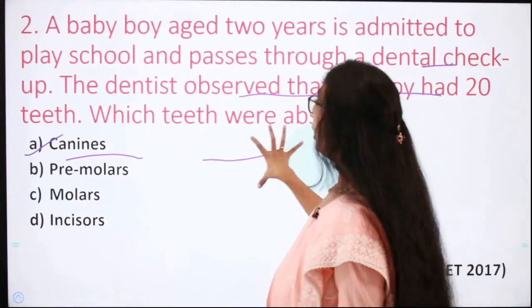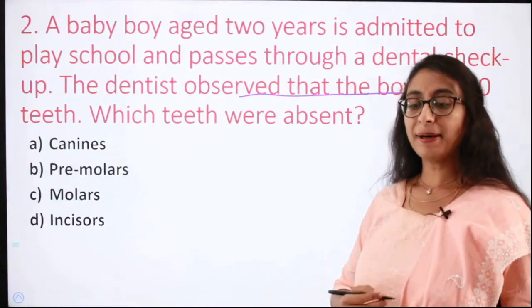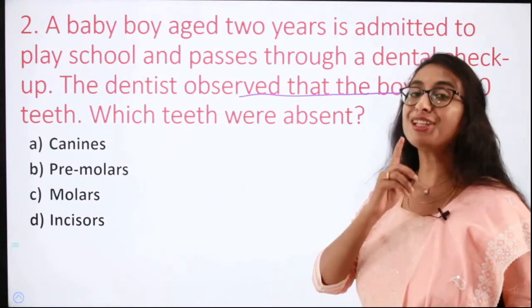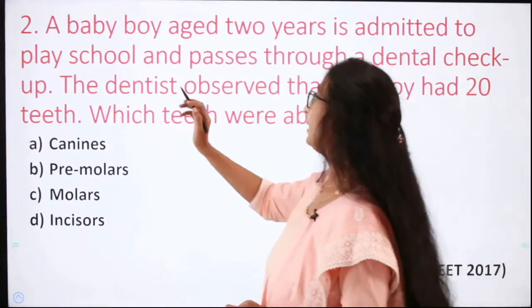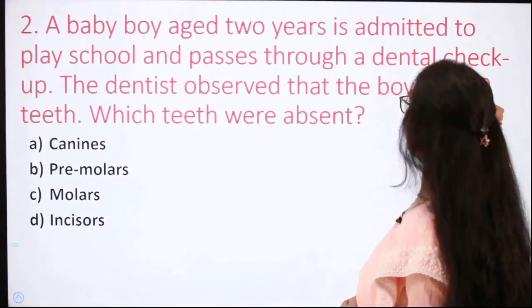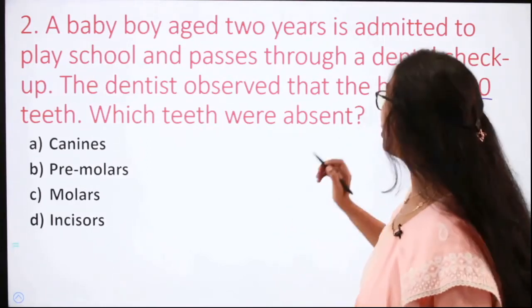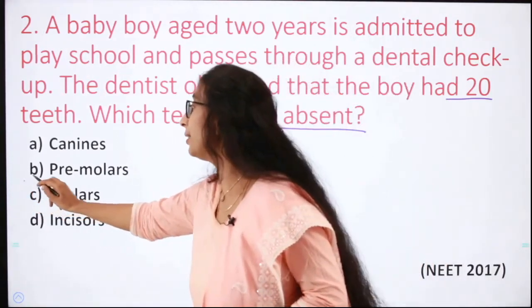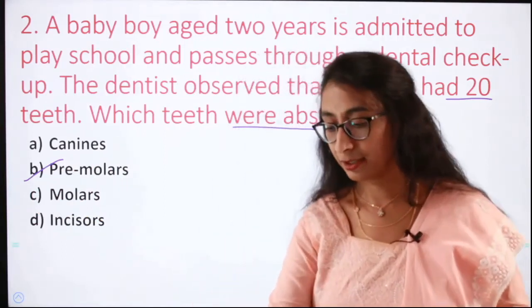Next, a baby boy aged 2 years is admitted to play school and passes through a dental checkup. The dentist observed that the boy had 20 teeth. Which teeth were absent? The baby has 20 teeth, that is correct, isn't it? Adults have 32 and babies have 20. So which of the teeth were absent? I already told you, in children they do not have premolars. So B is the right option. This question was asked in NEET 2017.